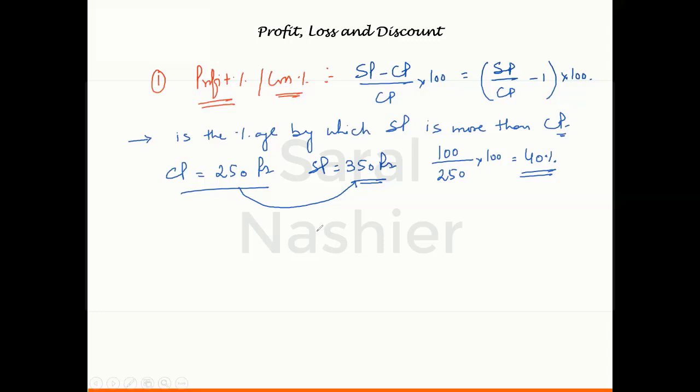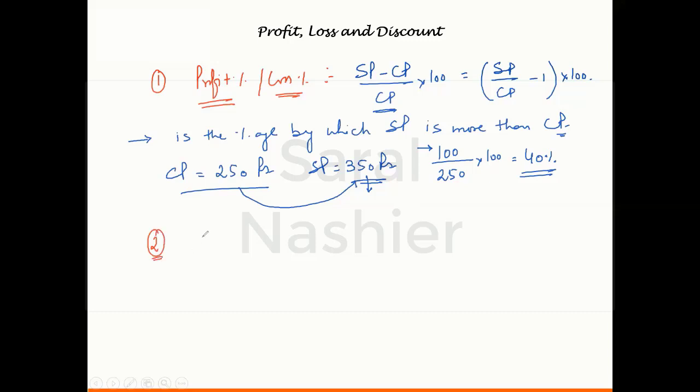And obviously here, if SP was less than 250, this value would have been negative. If this value would have been negative, that would have been called a loss percentage. The only thing is that you have to keep in your mind that the base would always remain the cost price, whether it is a profit percentage or a loss percentage. For profit as well as loss, the base would always remain the cost price.